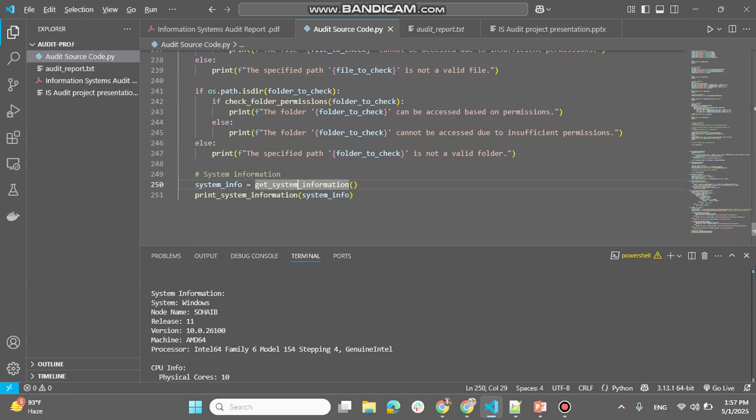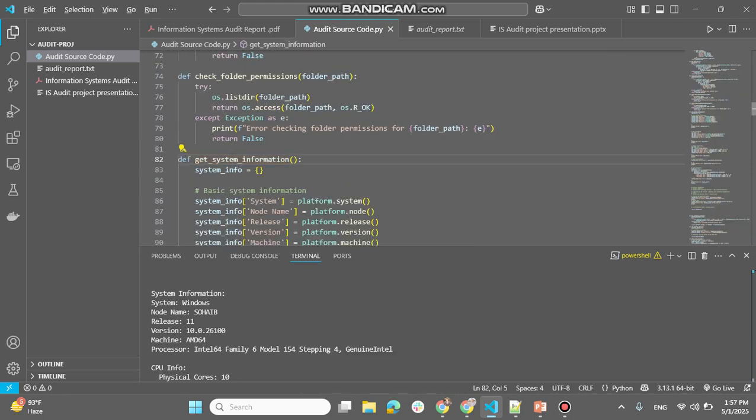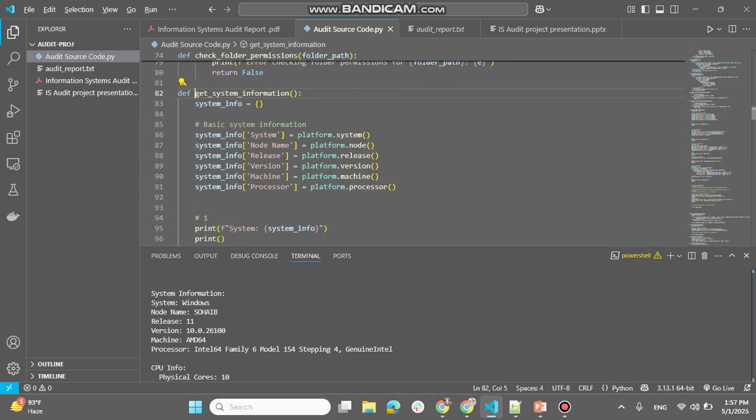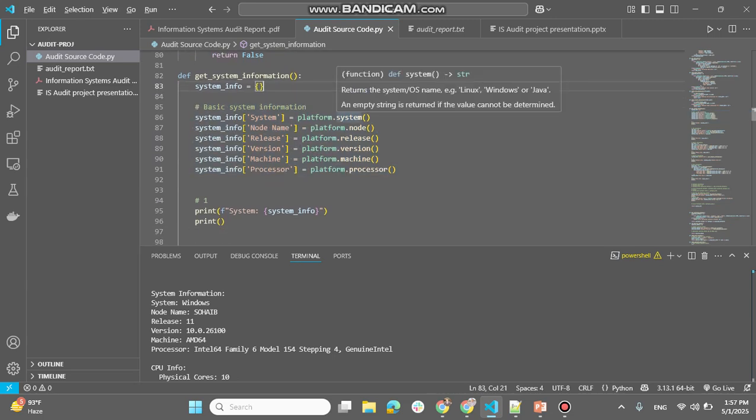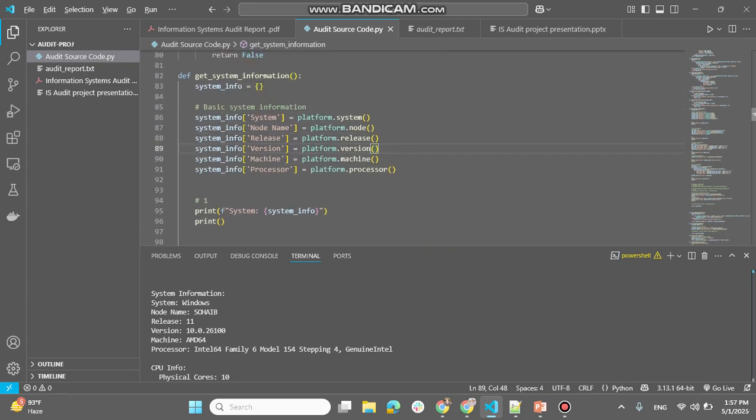Then moving on to the next part, where this function is called get system info. Go to declaration. Like this, we use the platform library, through which we can get access to system, node, release, and versions, which I stored in this system info dictionary.